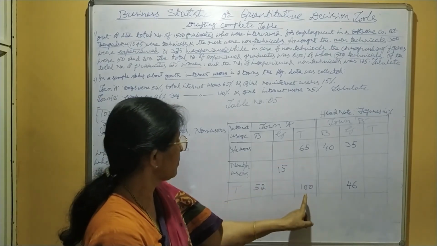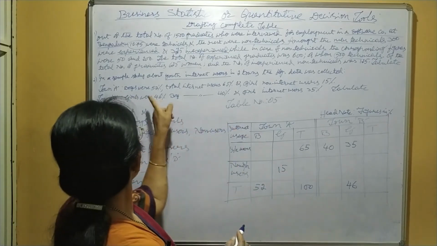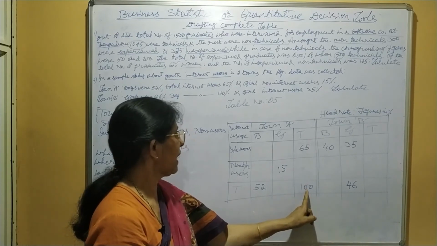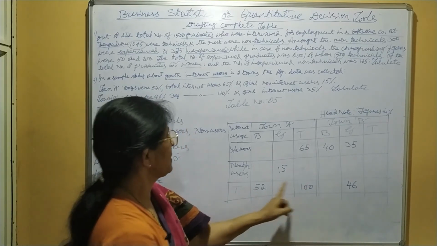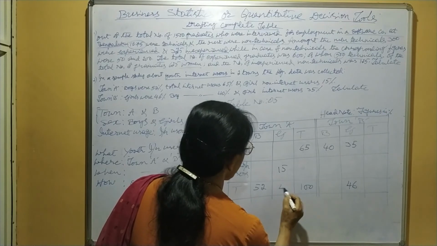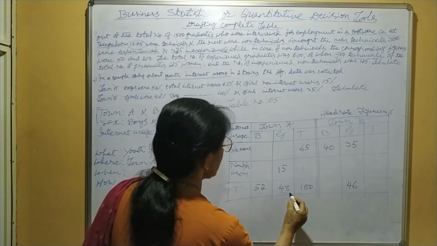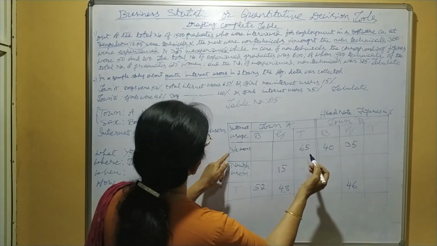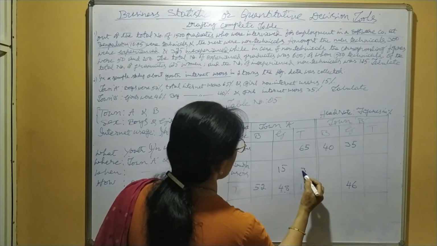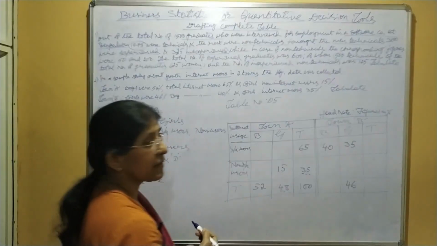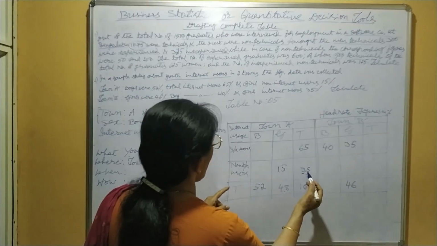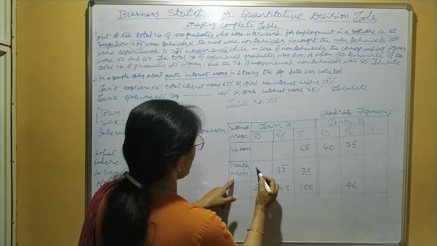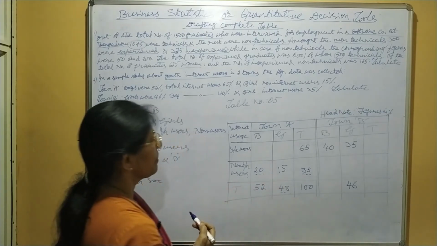Okay. Now, when you take this total, 52% means per 100. 52 boys means remaining 100 minus 52, 48 girls. Now, out of 100, 65 internet users means remaining 35 non-internet users. Then out of 35 non-internet users, 15 girls means remaining 20 are boys.